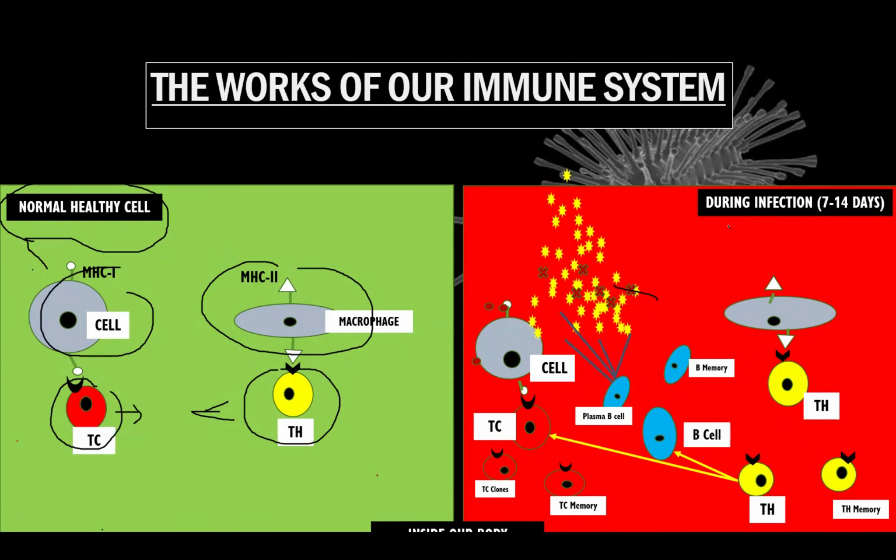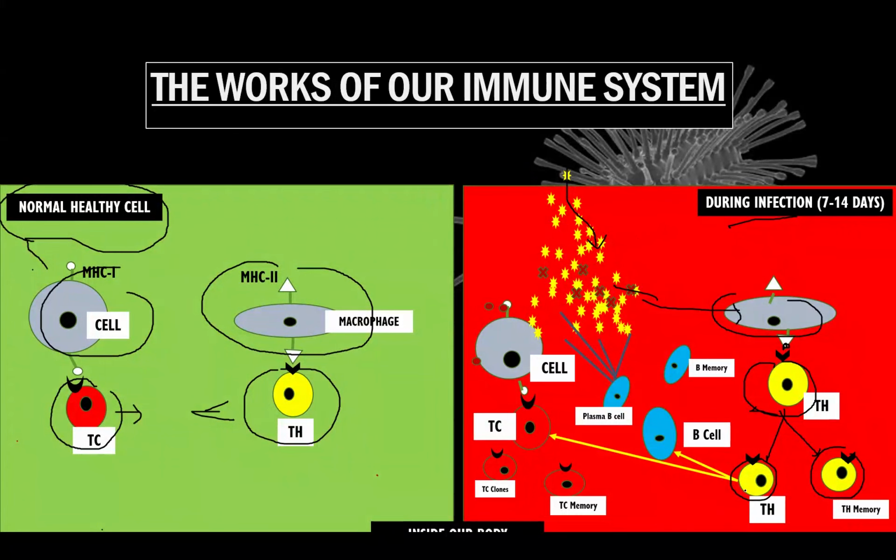But what happens if a virus, for example, enters into our cell? When the virus enters our cell, the T helper will recognize it. These macrophages over here will try to kill the viruses and produce what we call the antigen. This antigen will be recognized by the T helper, and the T helper will then be activated into the T helper clone. Therefore, it's called acquired. We will create more of these after the infection. And also, we will produce the T helper memory cell.